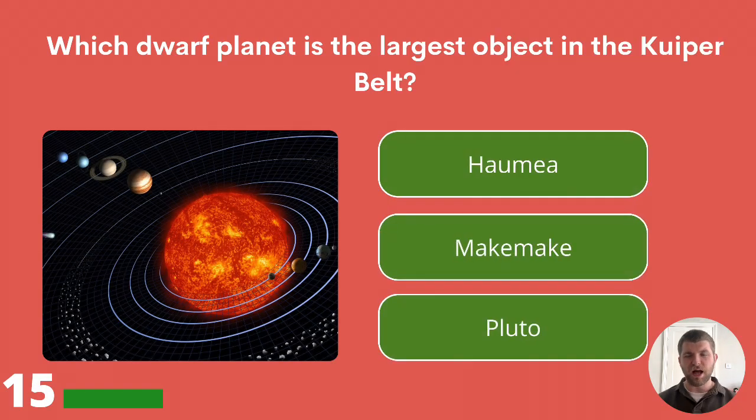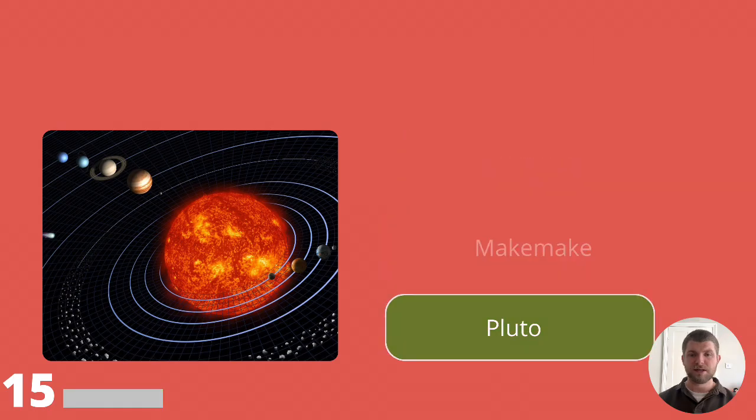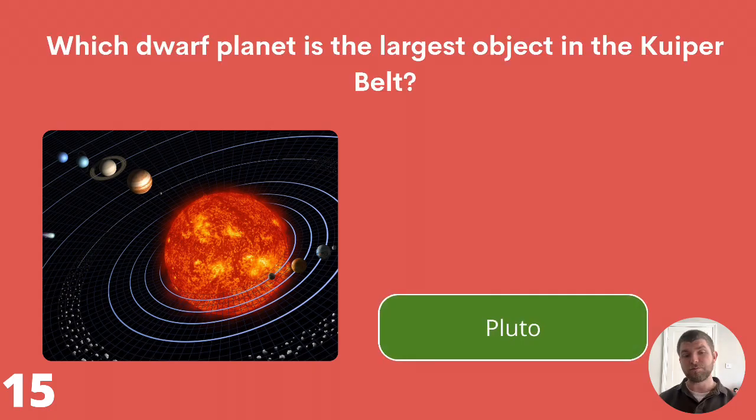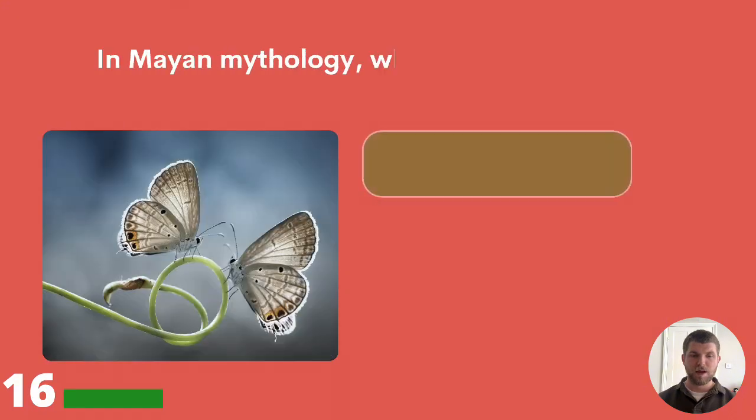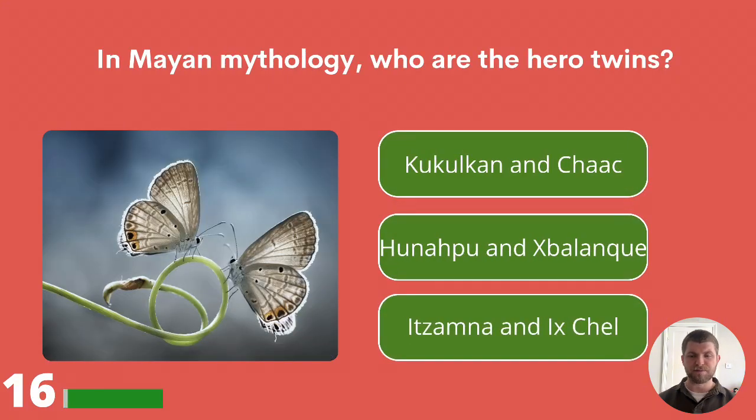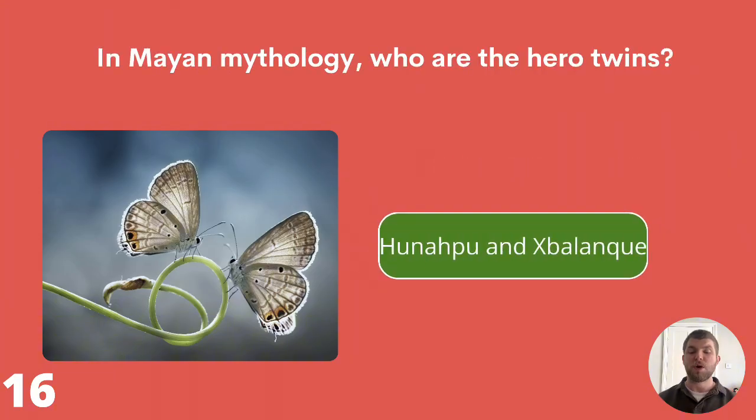Which dwarf planet is the largest object in the Kuiper belt? Haumea, Makemake, or Pluto? The answer is Pluto. In Mayan mythology, who were the hero twins? Kukulkan and Xbalanque, Hunahpu and Xbalanque, or Itzamna and Ix Chel? The answer is Hunahpu and Xbalanque.